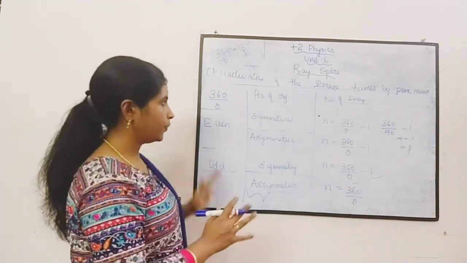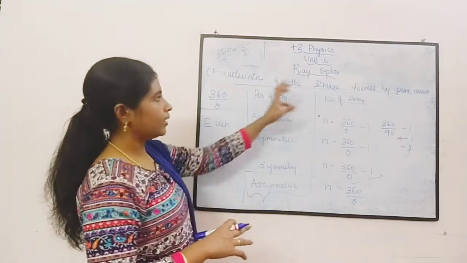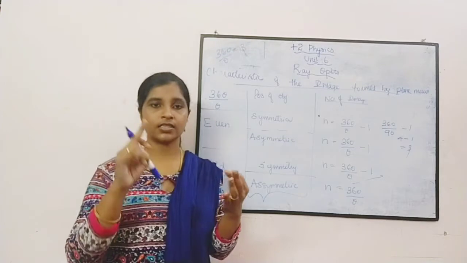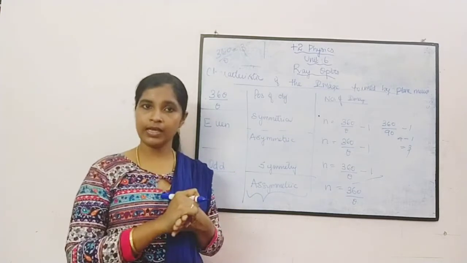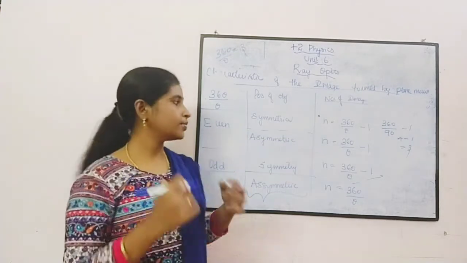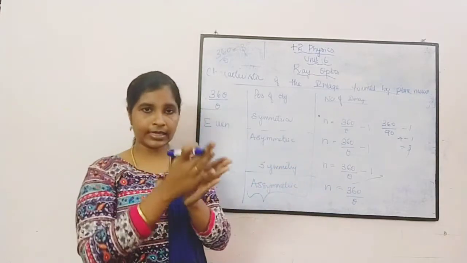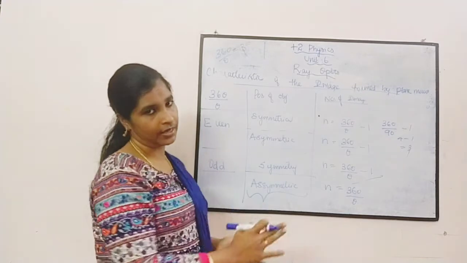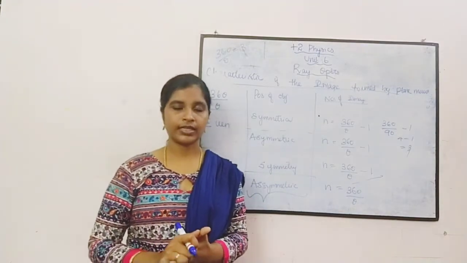Okay. Hope you could understand how the image is formed in a plane mirror. What is the characteristic? It is virtual, it is erect, it is laterally inverted, size will be equal, distance will be equal. Similarly, if you place 2 plane mirrors inclined at an angle, the number of images formed will be based upon these factors. Hope you could understand, and thank you for watching.